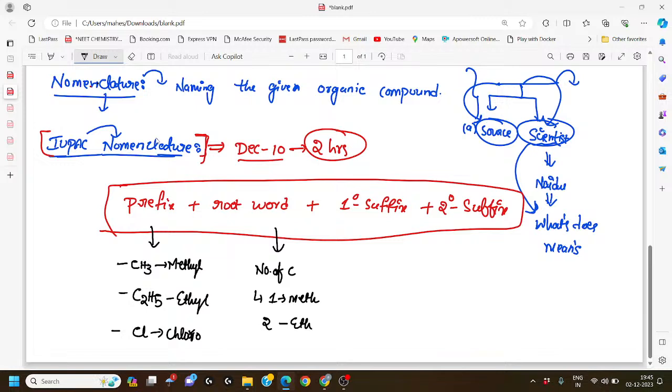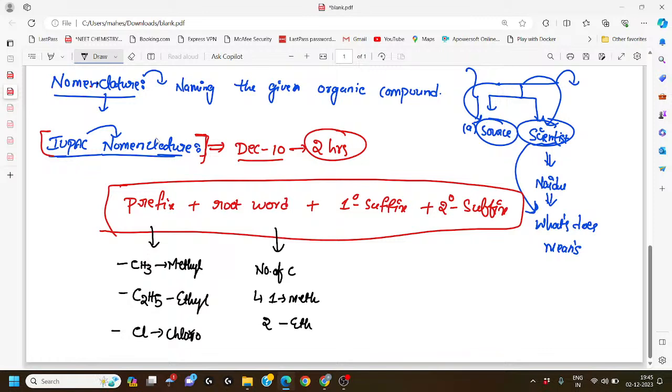If you have doubt in that, for the numbers 8, 9 and so on, please refer to the NCERT hydrocarbons lesson. Okay, it will give better understanding. And the third one is prop, fourth one is but, fifth one pent, sixth one hex, seventh one hept, eighth one is oct, ninth one is non, and the tenth one is dec.